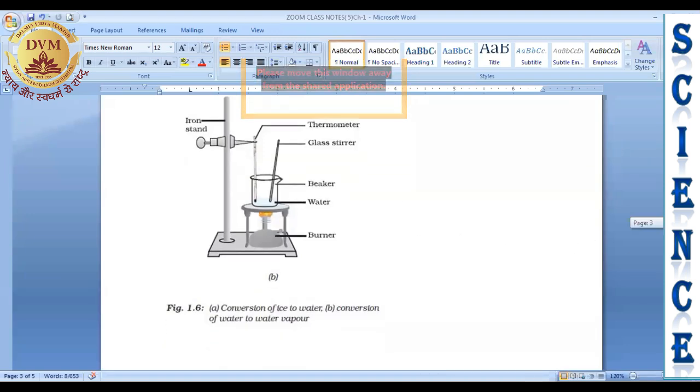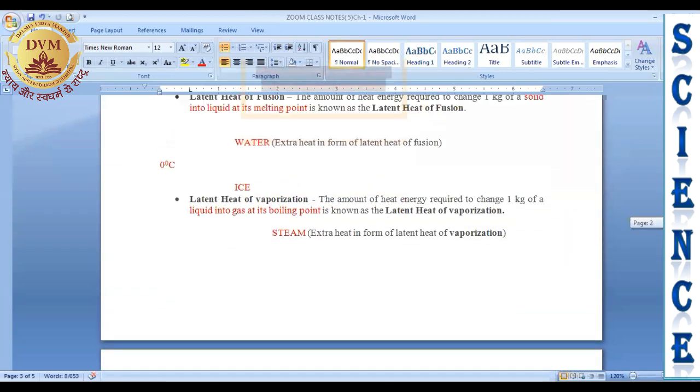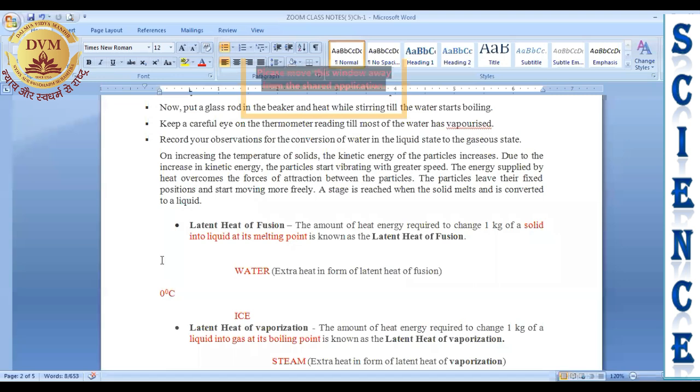So by using this activity, what we can say, that what is latent heat of fusion or melting? The amount of heat energy required to change 1 kg of a solid, suppose if you have taken 1 kg of ice, right, into liquid at its melting point. 0 degree is the melting point of ice.